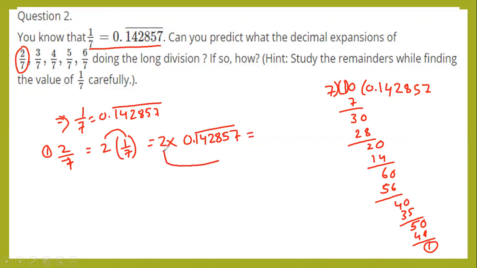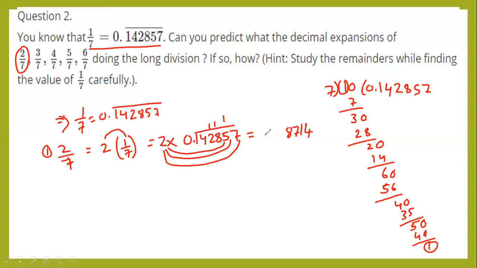First 2 sevens are 14, 1 carry. Next 2 fives are 10, 10 plus 1 is 11, 1 carry. Next 2 eights are 16, 16 plus 1 is 17, 1 carry. Sorry, I made a mistake here. 2 twos are 4, 4 plus 1 is 5.